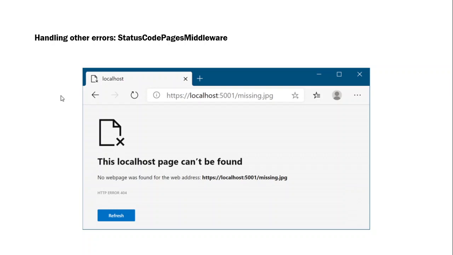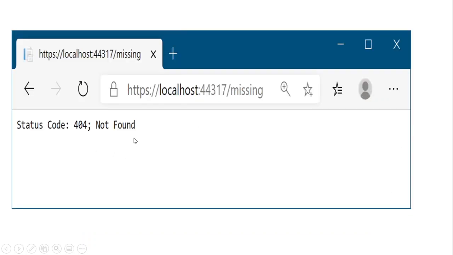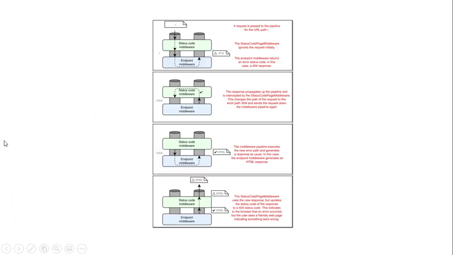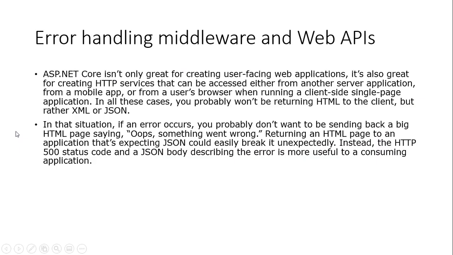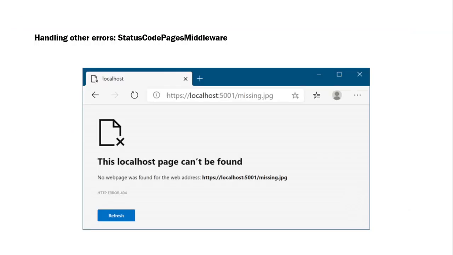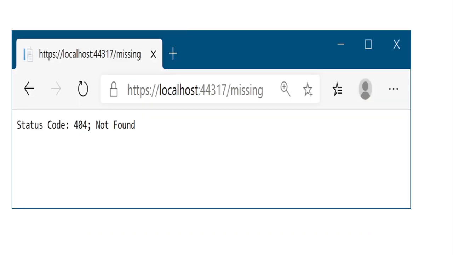Next topic is handling other errors, the status code pages middleware. See here, when initially we have seen any page that is not available, this kind of error message we will get, right? HTTP error 404. Okay, status code 404. This is if the page is not found, as in the previous example. See how this page is not user friendly. Now it will give the user friendly status code 404 not found.